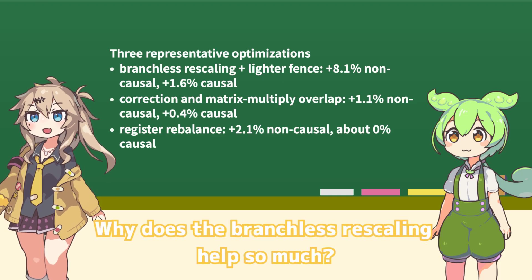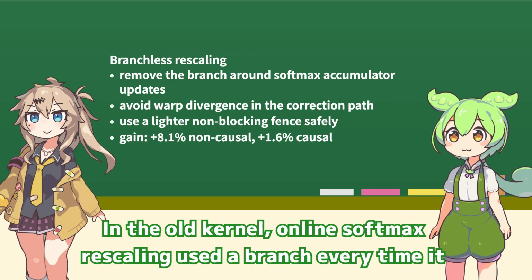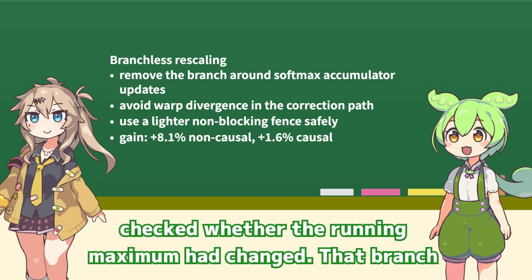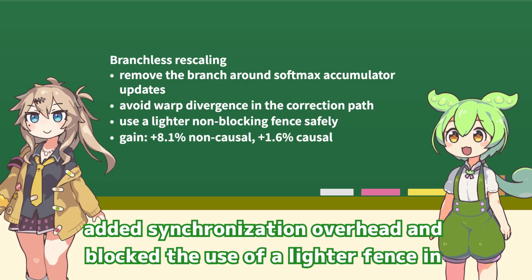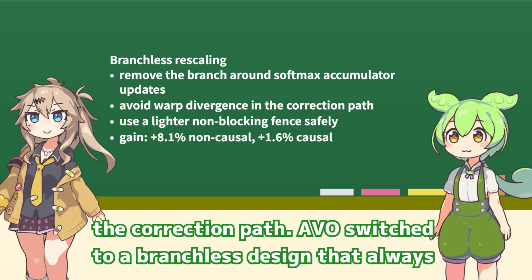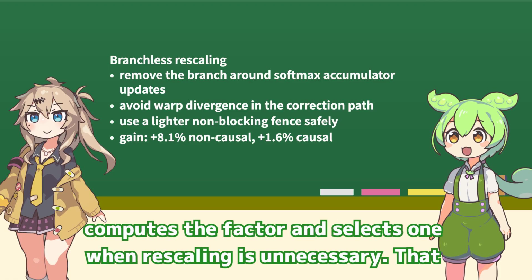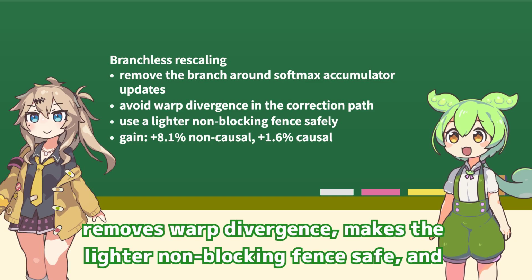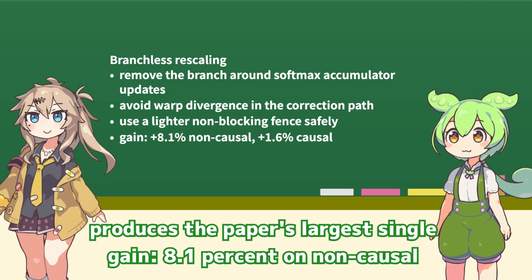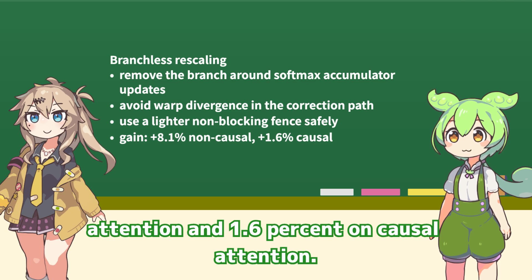Why does the branchless rescaling help so much? In the old kernel, online softmax rescaling used to branch every time it checked whether the running maximum had changed. That branch added synchronization overhead and blocked the use of a lighter fence in the correction path. AVO switched to a branchless design that always computes the factor and selects one when rescaling is unnecessary. That removes warp divergence, makes the lighter memory fence safe, and produces the paper's largest single gain: 8.1% on non-causal attention and 1.6% on causal attention.